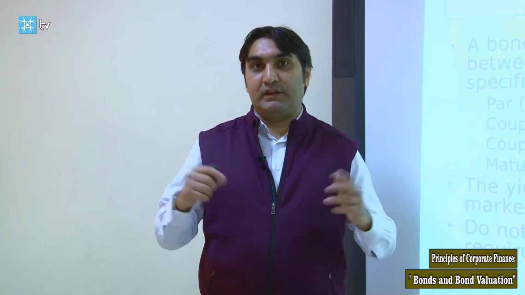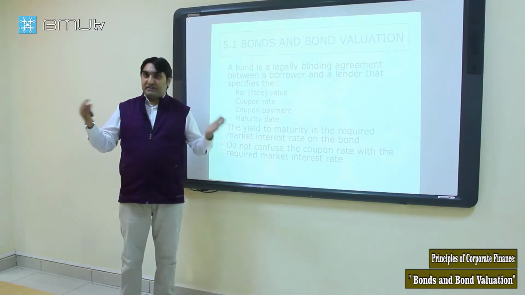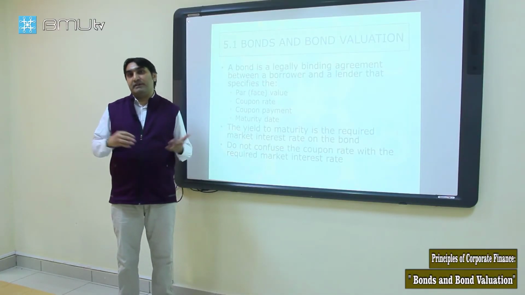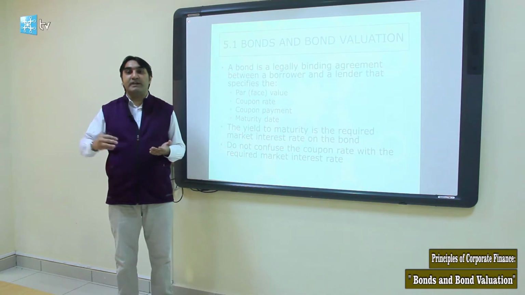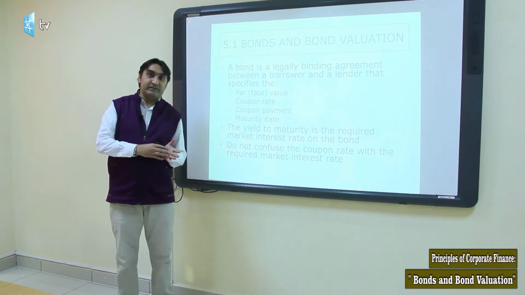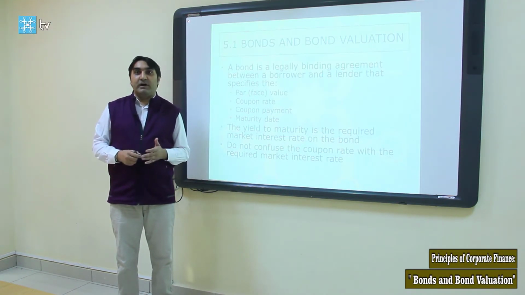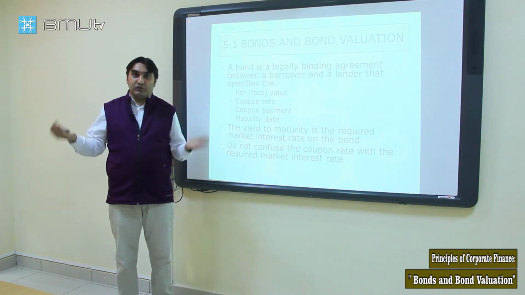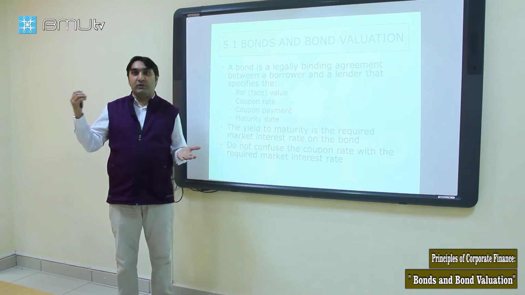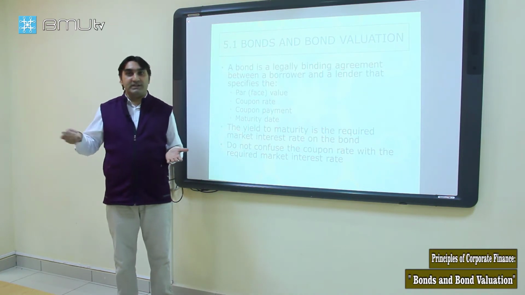In general, bonds have a maturity of 30 years, but there are some bonds with longer and shorter maturities. For example, there are 100-year bonds issued by Volkswagen, Nestle, Walt Disney and other companies.